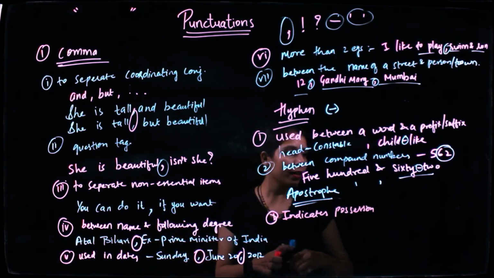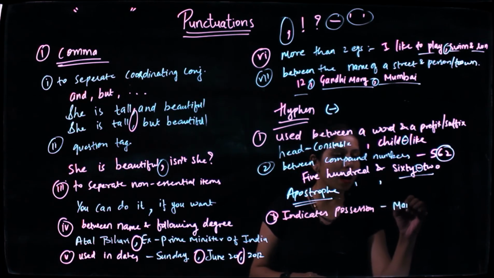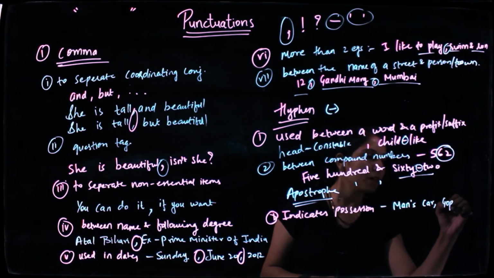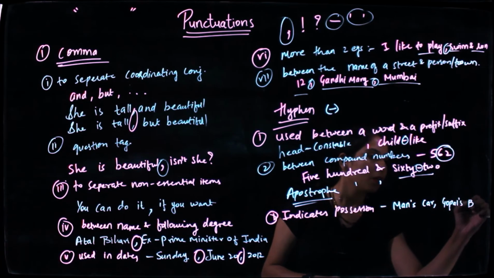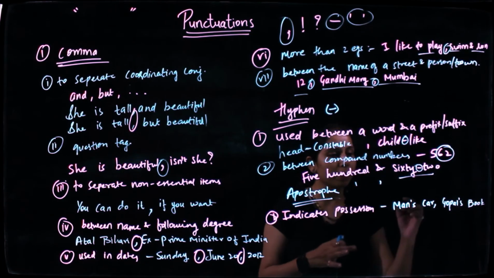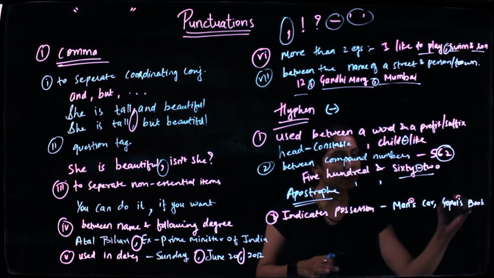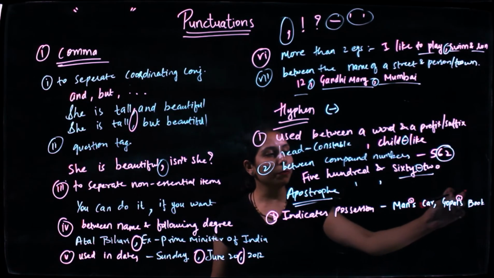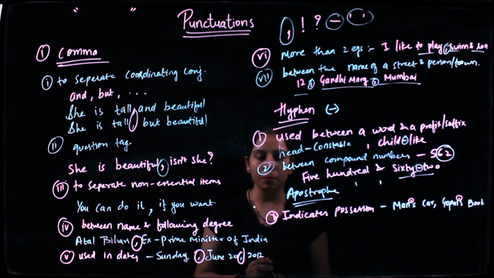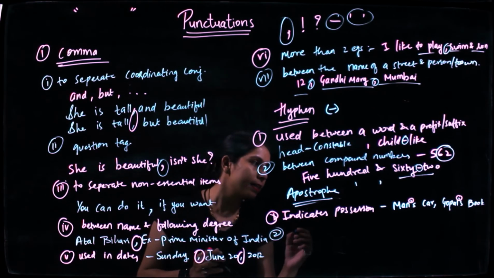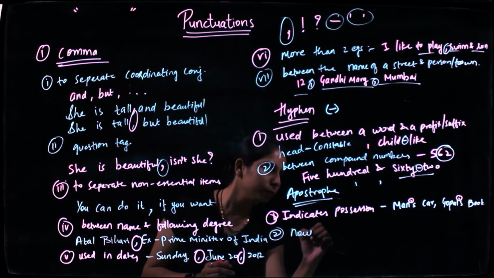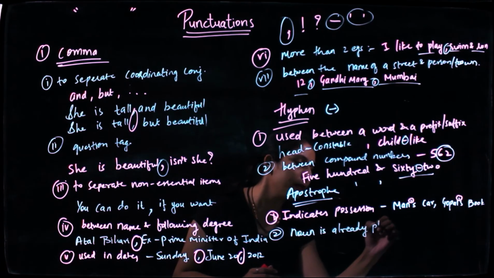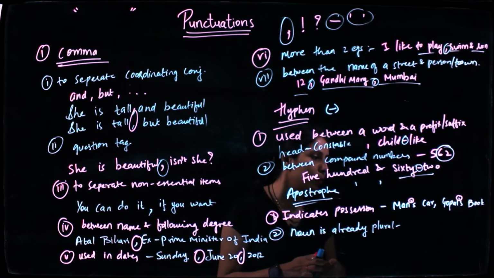In the possession scenario, you say man's car. You are telling that it is his car. Or Gopal's book. So here if you observe, it comes just before the S. When there is some possession over there, we put apostrophe just before the S. Then in the second scenario, when noun is already plural, in that case, what you would do?